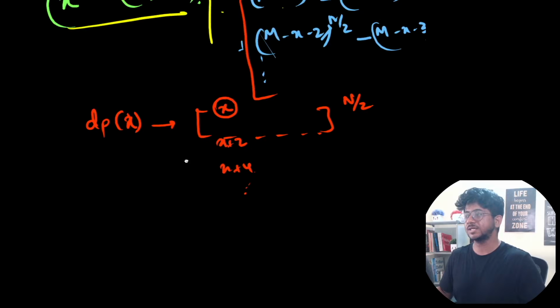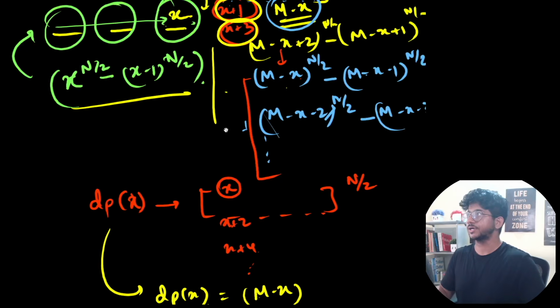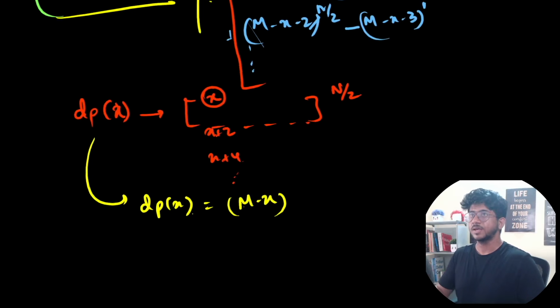You can simply calculate this DP very easily using this formula, that DP of X will be equal to, you can use X color over here, which is M minus X, the same thing that we wrote over here, this term over here. M minus X whole to the power n by 2 minus M minus X minus 1 whole to the power n by 2.